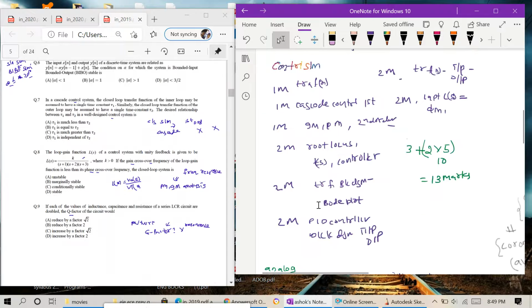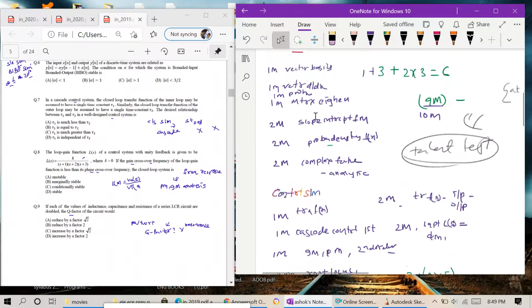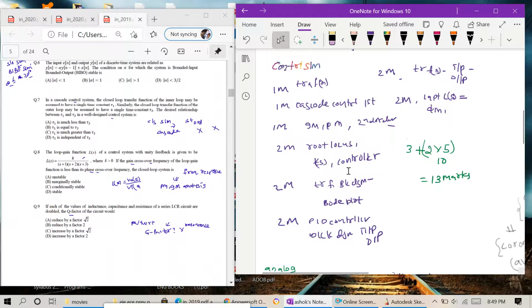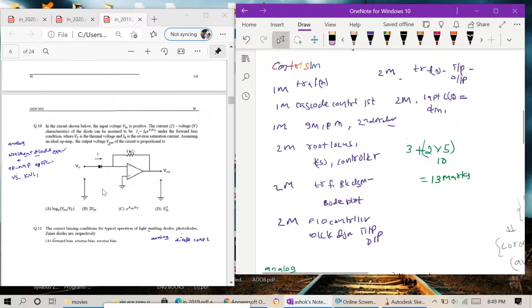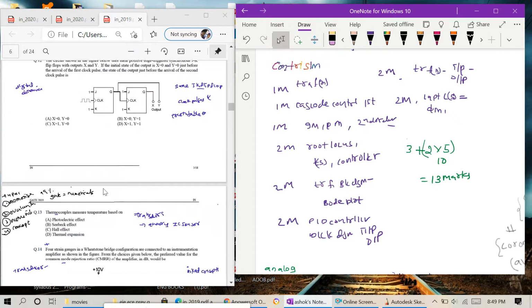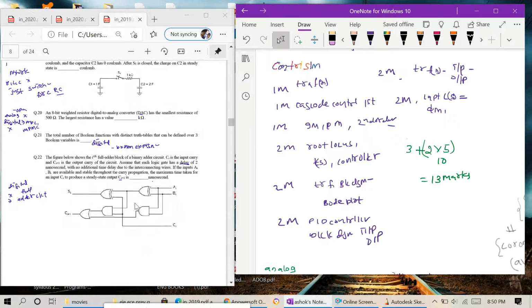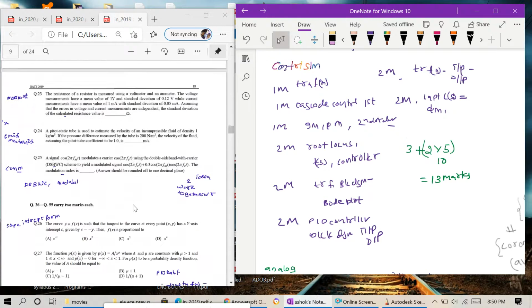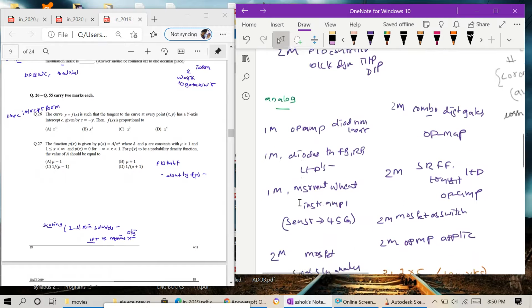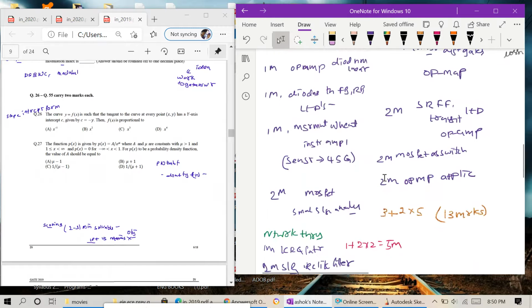Next, control systems. They will ask root locus, controllers, PID controllers, cascade, these topics. Next, analog electronics, they will ask these concepts.